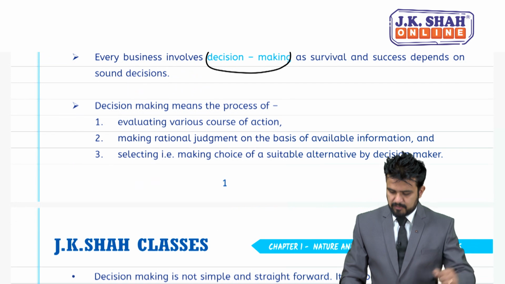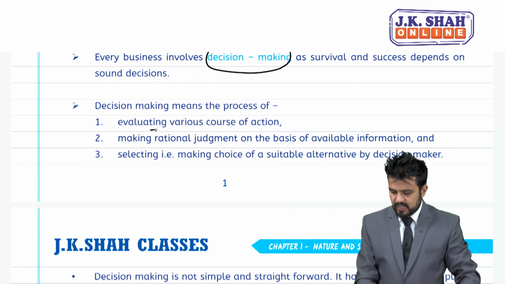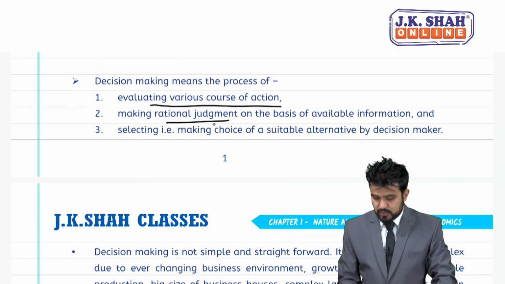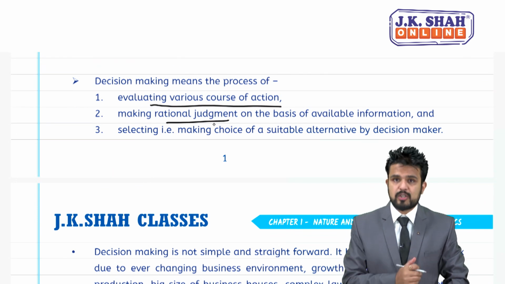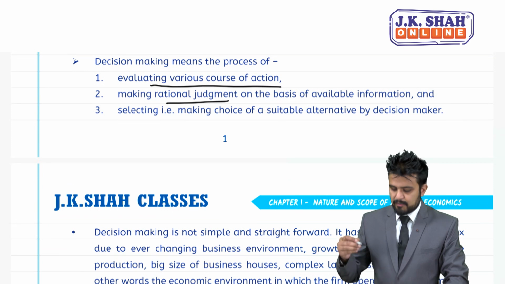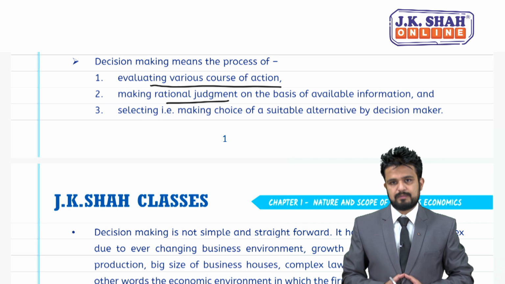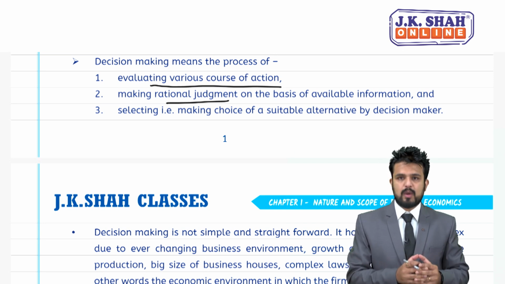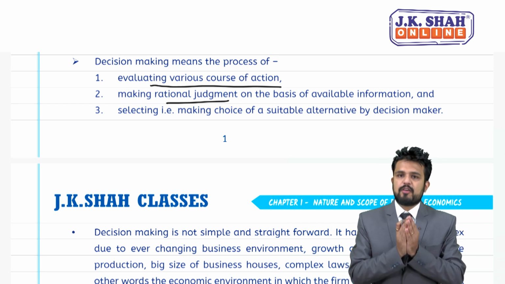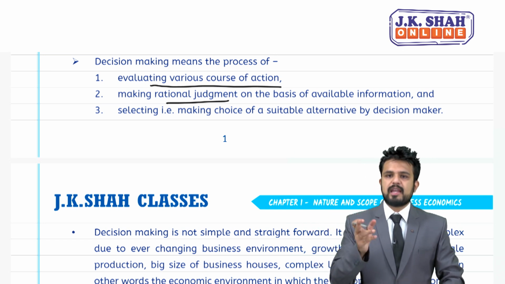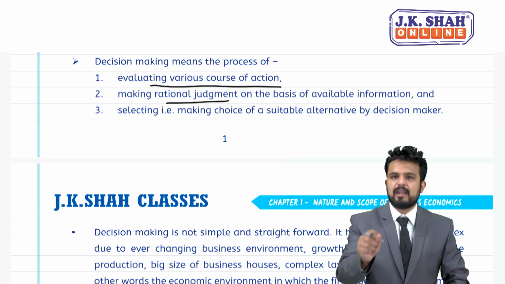Let us say decision making means the process of evaluating various courses of action, different alternatives, making rational judgment on the basis of available information, and selecting a suitable alternative by a decision maker. One point I would like to add: if a manager cannot take the right decision, then he should take a decision first and make it right.